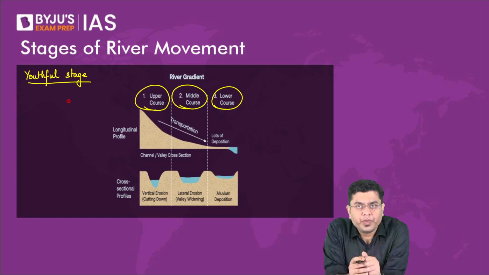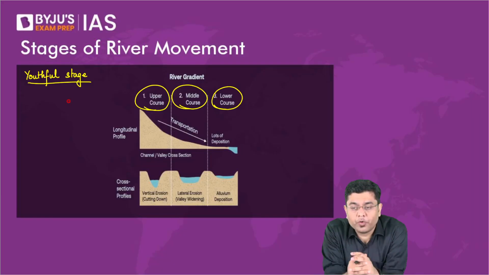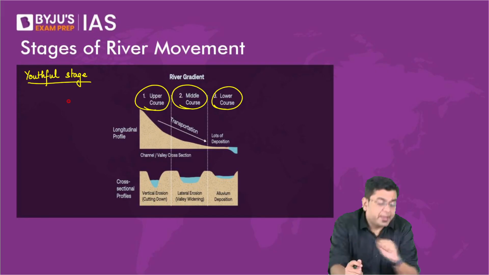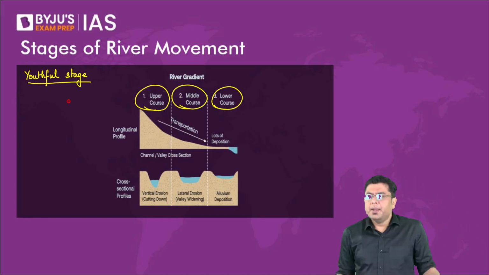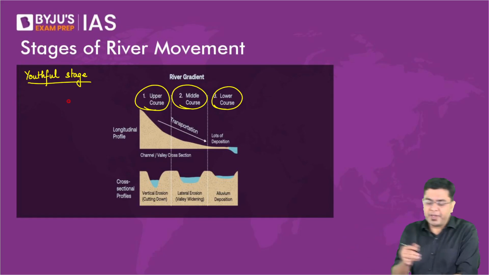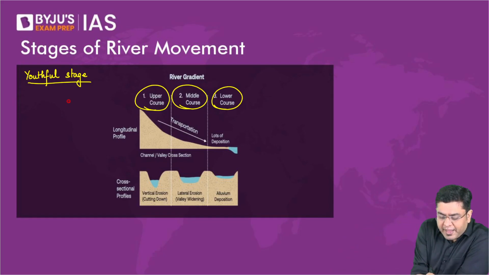Now, if you have ever observed a river in the mountain, is it very wide or is it narrow? What have you observed? Perfect. It will be narrow, very, very narrow. But the river will be deep, significantly deeper. So here in the youthful stage, because of the slope gradient, because of the influence of gravity, the speed is very high.